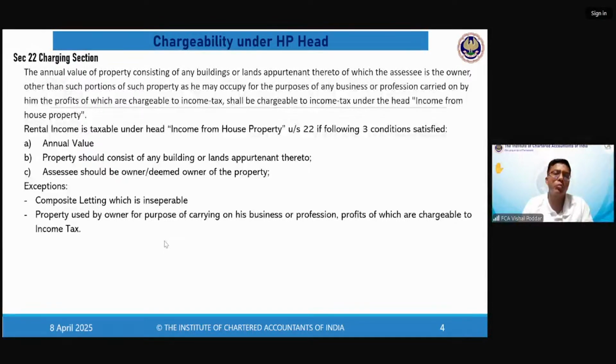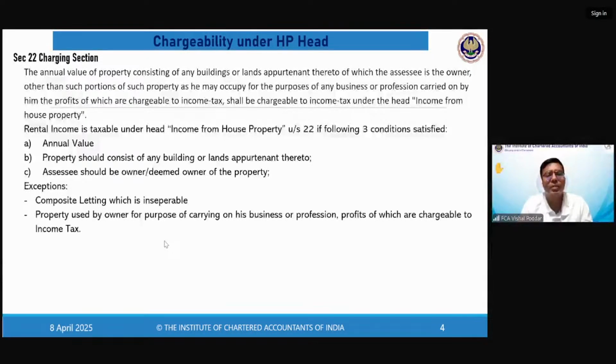Land can be said to be appurtenant to the building where the building is a permanent structure and the land is connected to the building. Like I gave you the example, a society's common area, or in the case of schools and colleges, the ground or the play area. Over there, the buildings are permanent, they are not temporary. And the buildings are also a main part of that entire property, right?